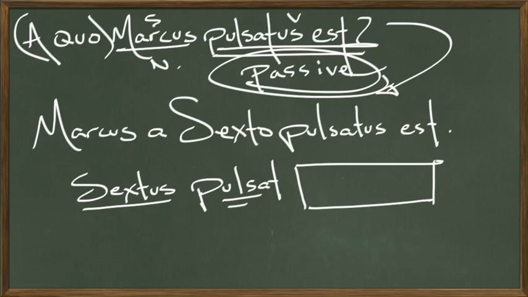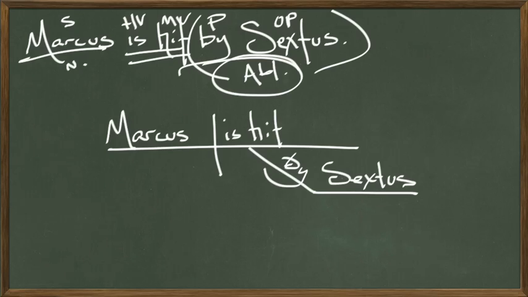Since this is a direct object, it needs to go into the accusative case. So we would say Sextus pulsat Marcum. We change Marcus's name to Marcum because it's in the accusative case. So both of those answers would work. Marcus a sexto pulsatus est or Sextus pulsat Marcum.